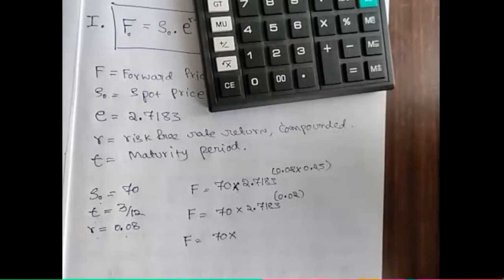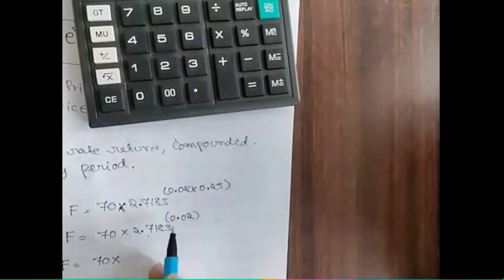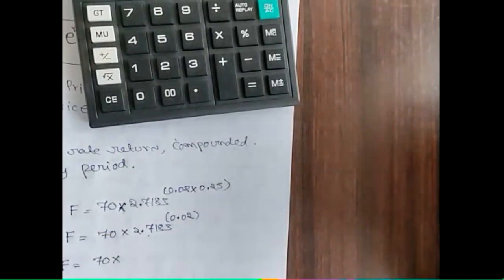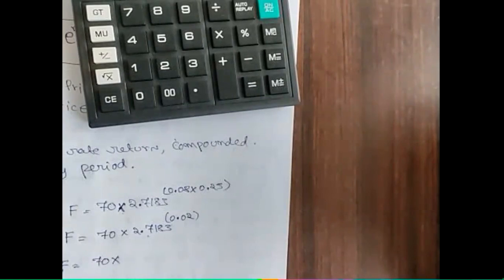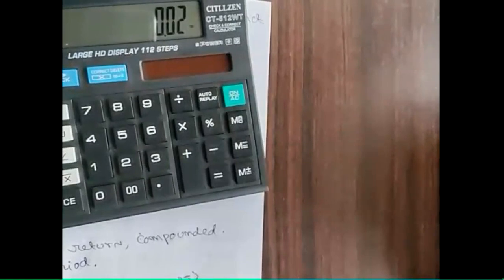And what is the value of x? In this problem, x is 0.02. So here 0.02, and e the power x, how much? 1.02020. So I'll write here 1.02020.